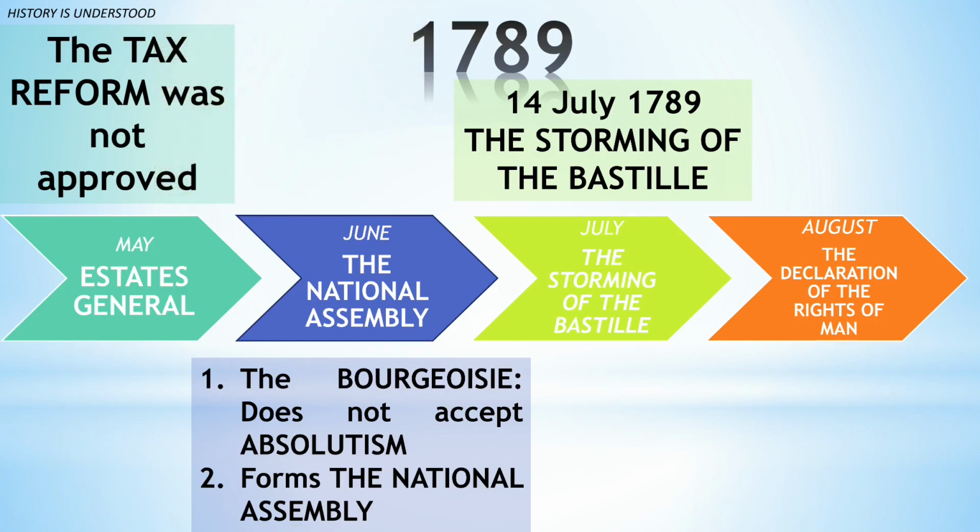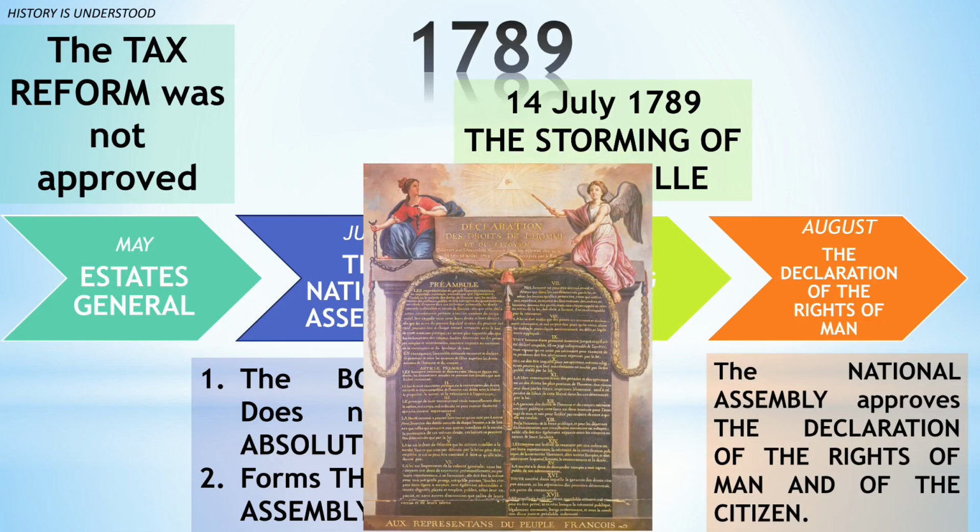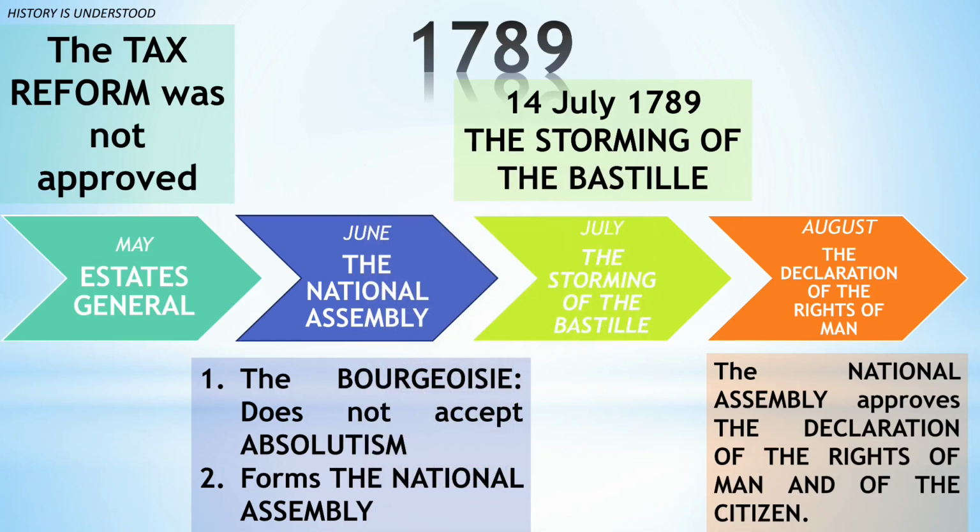A few weeks later, the National Assembly proclaimed civil equality and the Declaration of the Rights of Man and of the Citizen. The king, forced by the situation, will soon accept the National Assembly, which opens a new stage in the history of France and all of Europe.